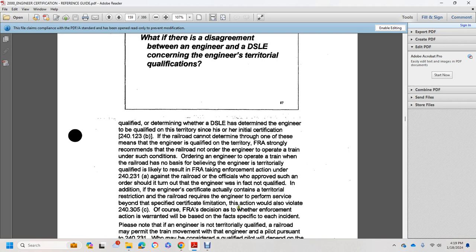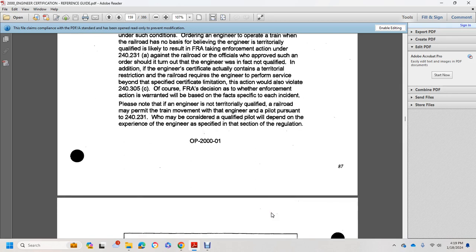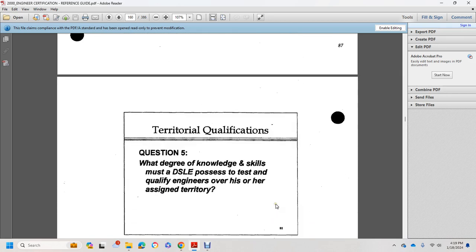Of course, the FRA's decision on whether enforcement action is warranted will be based on the facts specific to each incident. Please note that if the engineer is not territorially qualified, a railroad may permit train movement with an engineer pilot pursuant to 240.231. Whether a pilot is considered qualified will depend on the experience of the engineer, as specified in the next section of this regulation.